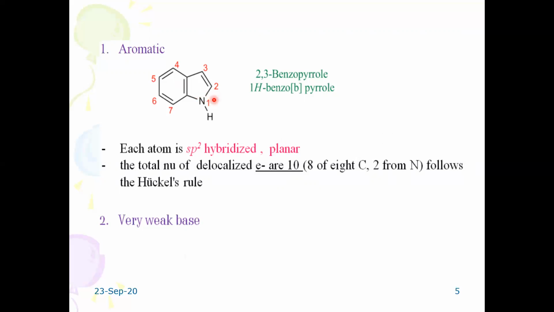As we have already seen in the resonating structures of pyrrole, the heteroatom gets involved in the resonance. Therefore, we find totally 10 electrons. That means when n is equal to 2, according to the 4n plus 2 pi electron rule, it has totally 10 electrons. And it is a very weak base because the lone pair of electrons is not available for protonation. They get involved in the resonance. Hence, it is a weak base.